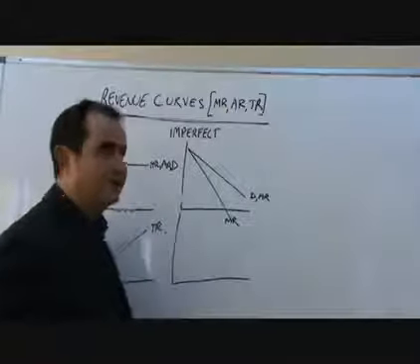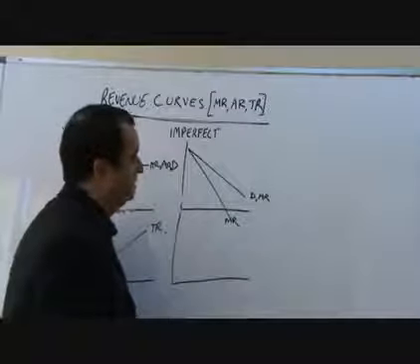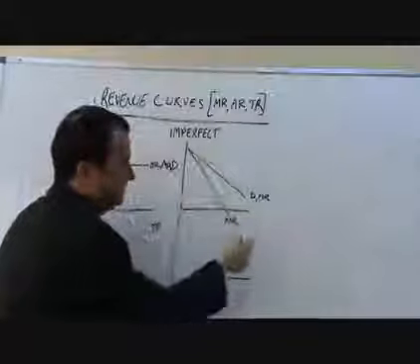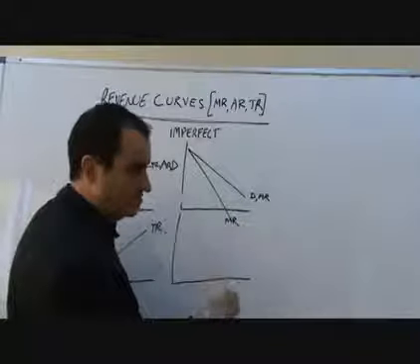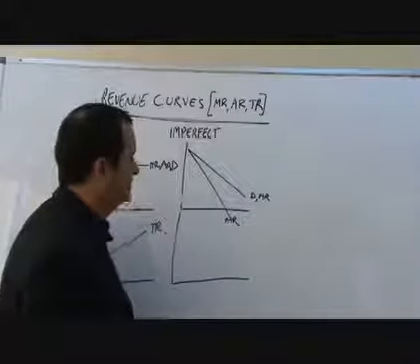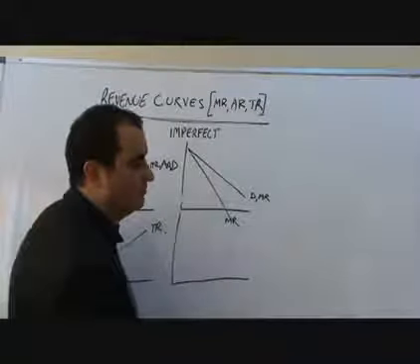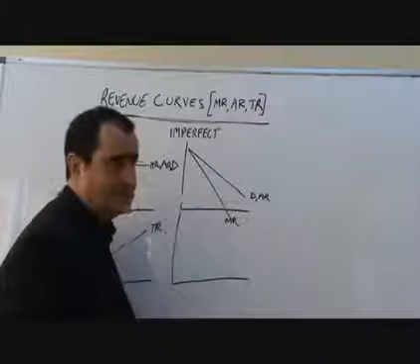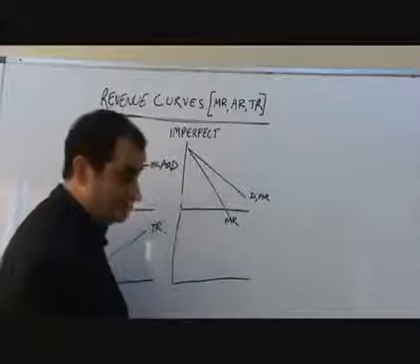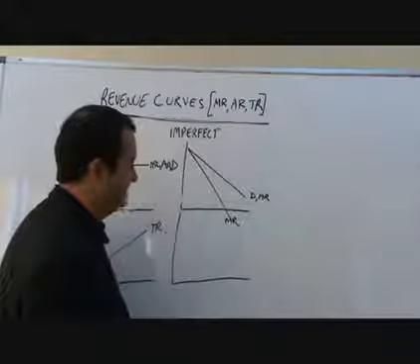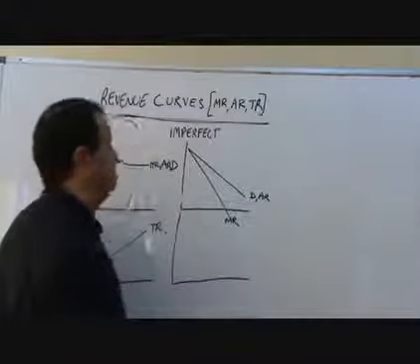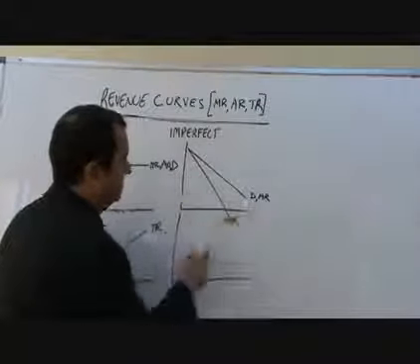I'm not getting into why that is now, but simply put, if they want to sell another unit, they have to lower the price. The demand curve tells us that. But if they lower the price of the extra unit, they've got to lower the price for all previous units as well. And that means the extra revenue gained from the sale of one more unit is severely reduced, because they're cutting the price of all previous products to be sold as well. That means the extra revenue gain from the sale of one more is much lower than its price. Okay, so we've got a D curve and an MR curve like this.